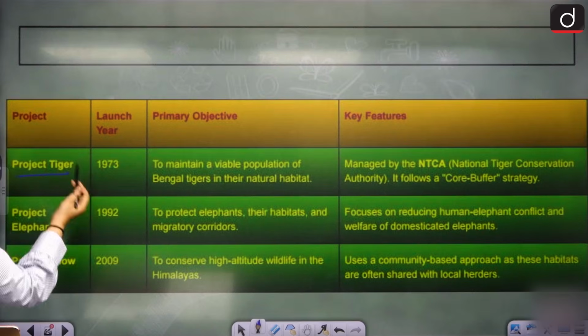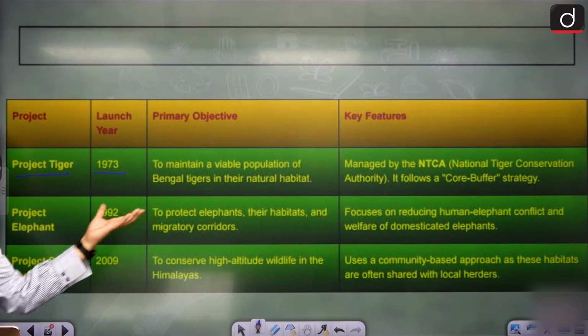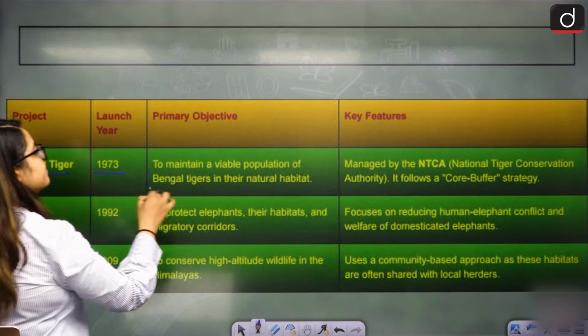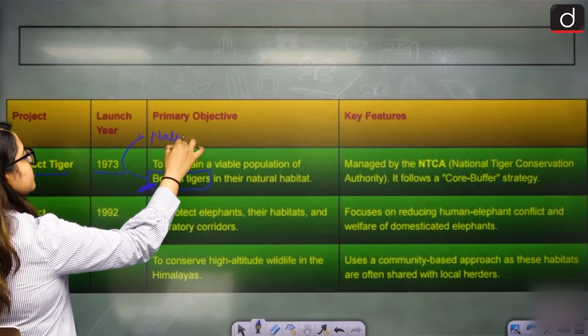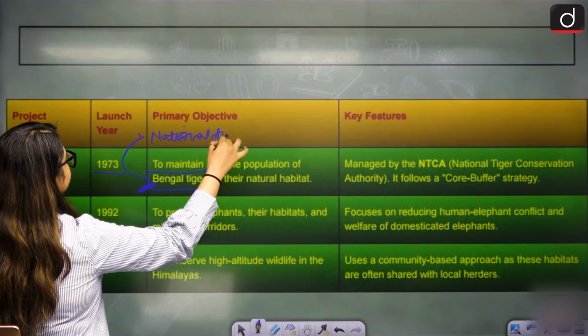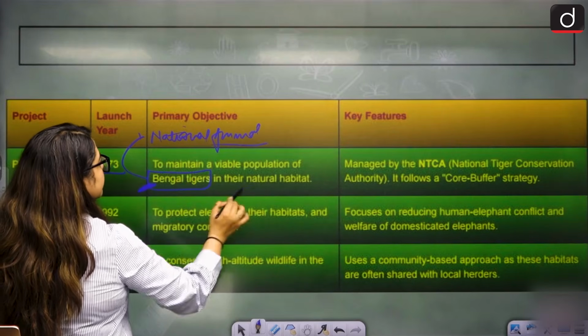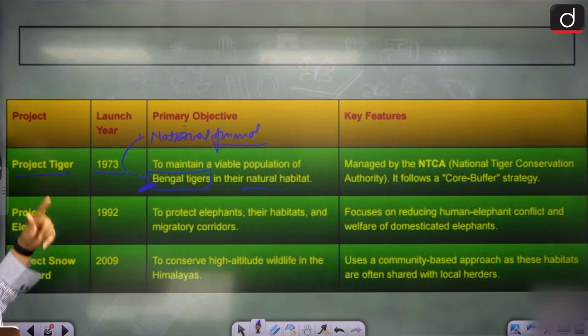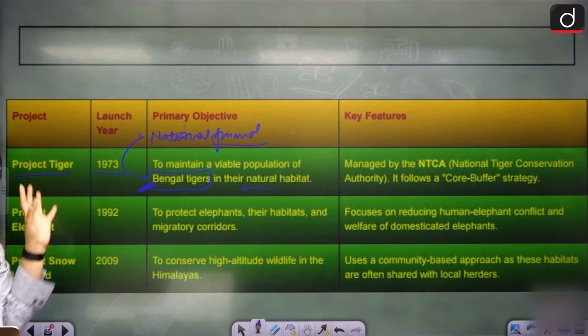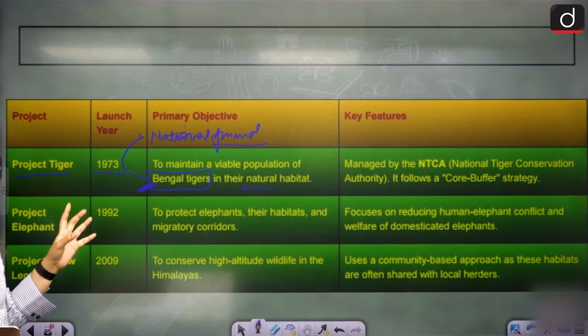Number one is Project Tiger, 1973, maintaining the population of Bengal tigers, specifically the Bengal tiger, which is our national animal as well, in their natural habitat. In-situ conservation. This was managed by NTCA, the National Tiger Conservation Authority, following the core-buffer strategy.